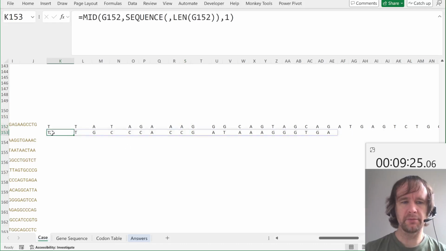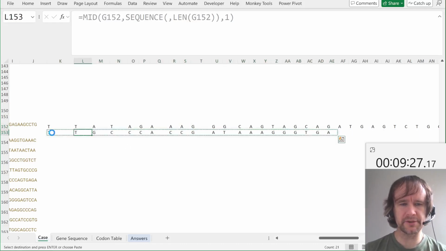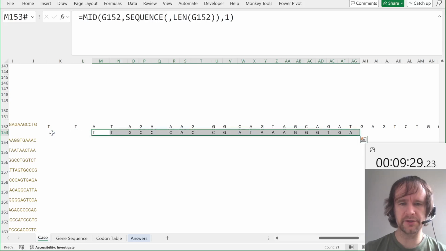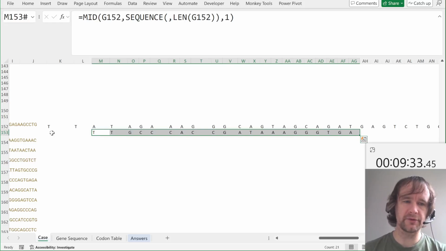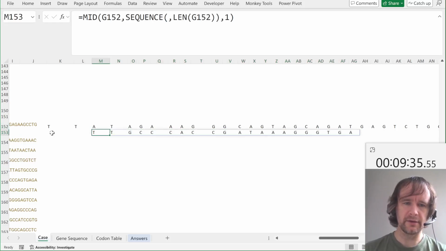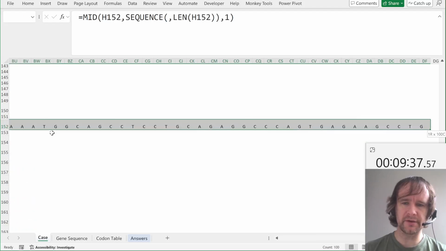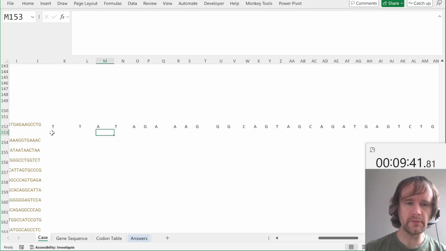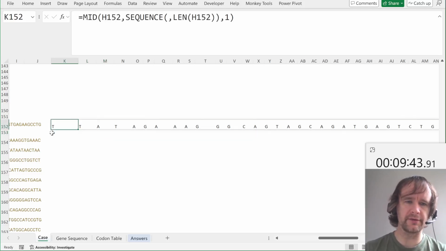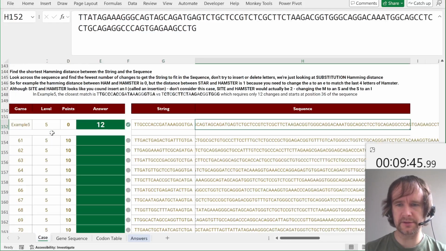But you can take a Hamming distance for the first position or the second position or the third position, you can basically slide the smaller one along and say, where is the closest match? So it's a sort of error checking thing. It's like you're looking for this sequence, but it's not here exactly. You want to find the closest match. So the way we're going to need to do that is to first do a quick check.